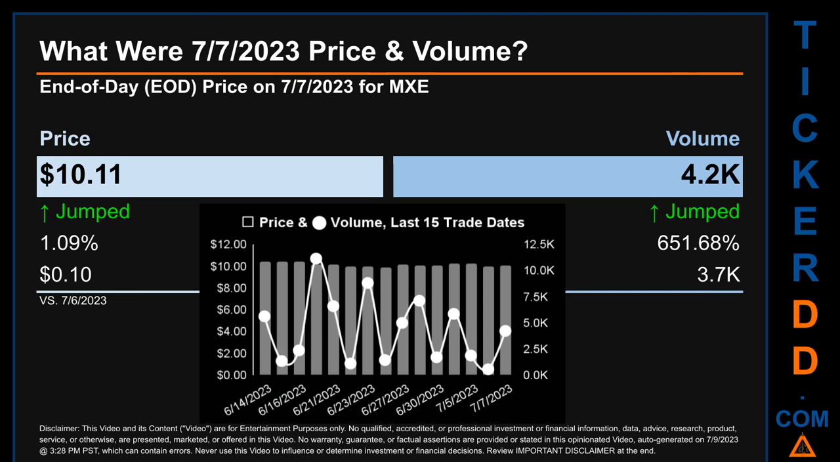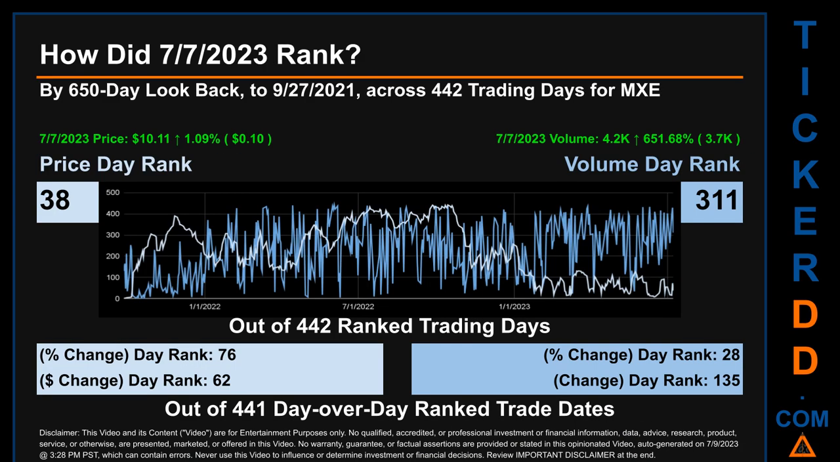The graph shows price and volume for the last 15 trade dates. Across a range of 51 cents, the max and minimum end of day price were respectively 10.44 and 9.93. Volume saw a range of 10.6 thousand, from a day low of 0.6 thousand to a day high of 11.2 thousand.